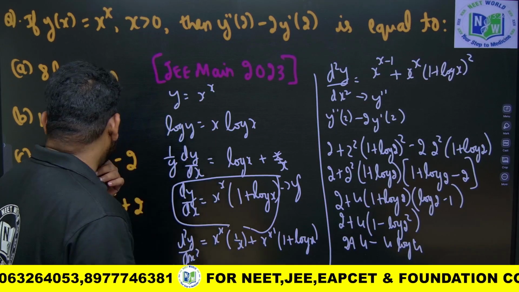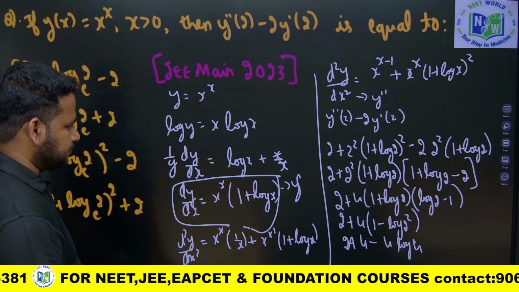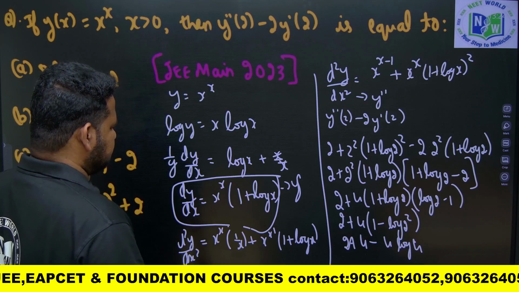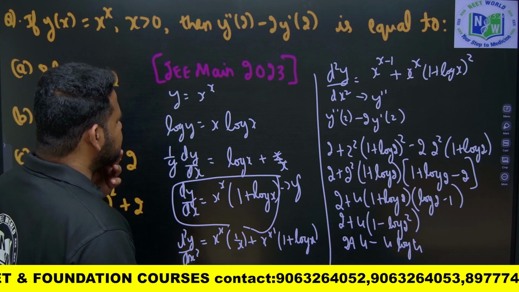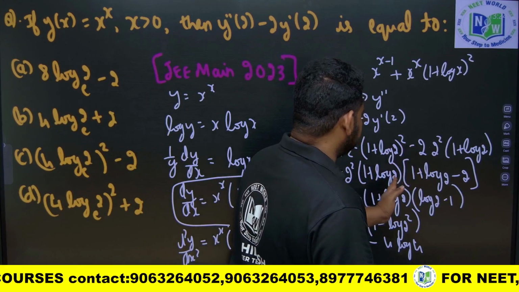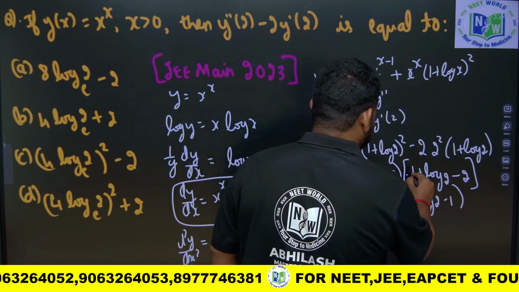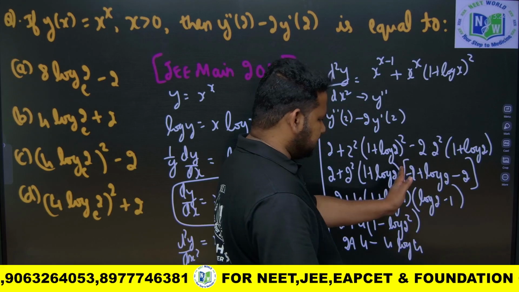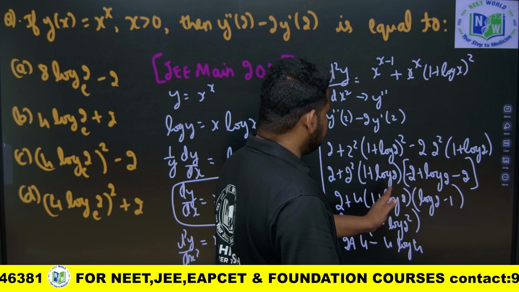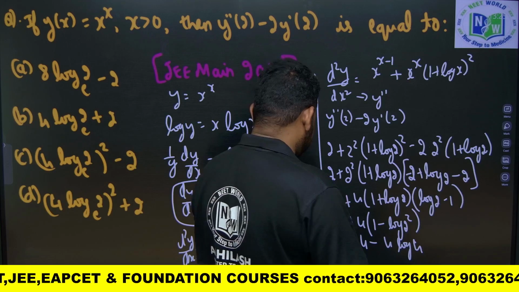Let us see what is the option. 4 log 2 whole square, okay, whole square is there, this whole square won't come, and 4 log 2 whole square plus 2, it won't come, okay, 4 log 2 plus 2 whole square, it won't come. So, let us see. Actually it is not 2 plus 4, this should become, let us see, this is minus is there. So, minus 2, if it becomes minus 2, this will become minus 2 into 1. So, this will become minus 2 again, okay. No, this is correct itself.